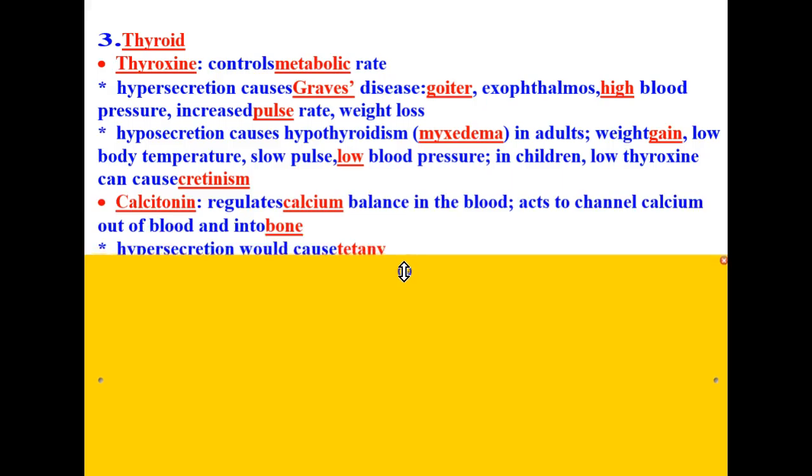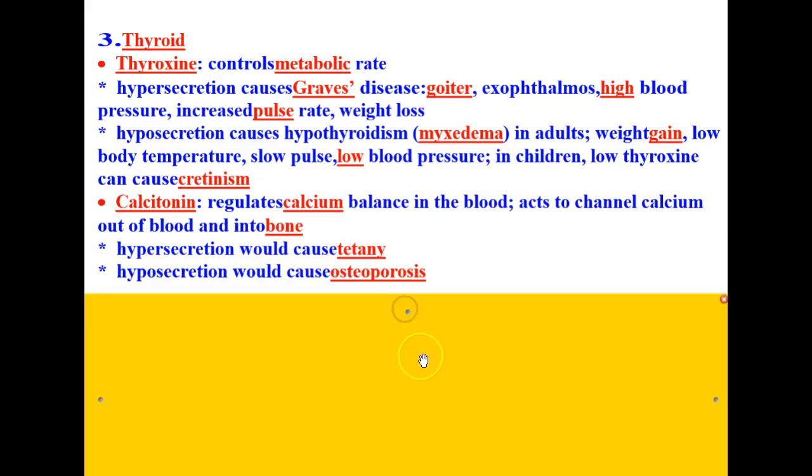Another hormone produced by the thyroid is calcitonin. And calcitonin regulates calcium balance in the blood and acts to channel calcium out of the blood and into the bone. So hypersecretion would cause tetany, and hyposecretion causes osteoporosis. And so this is something that as people age they have to deal with. As you know, with hyposecretion, they lose the ability to produce calcitonin, which results in osteoporosis and weakening of the bones.